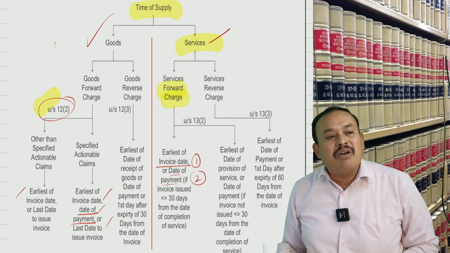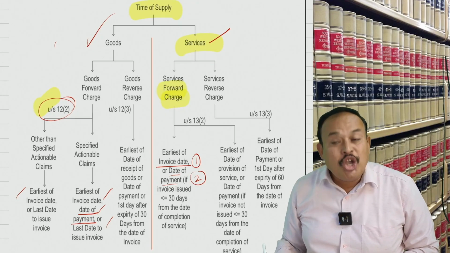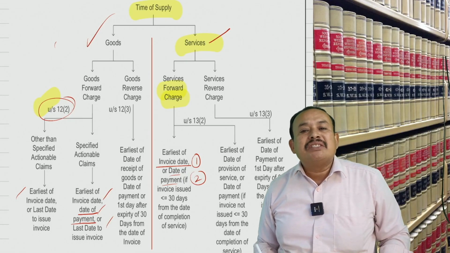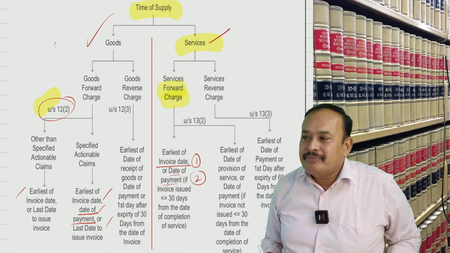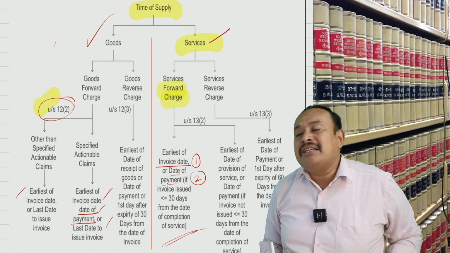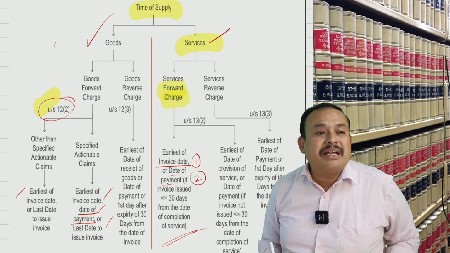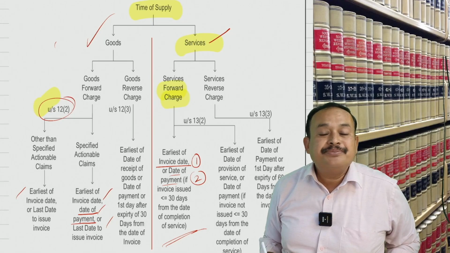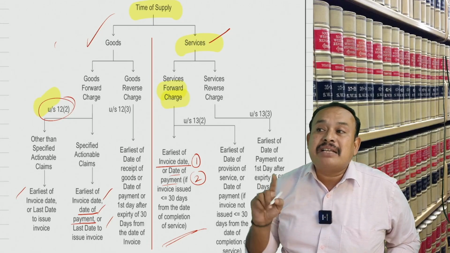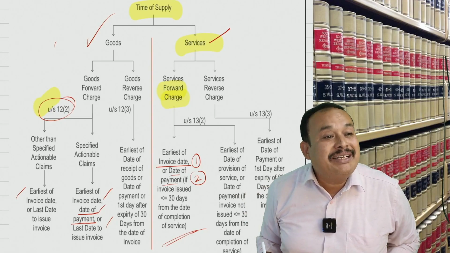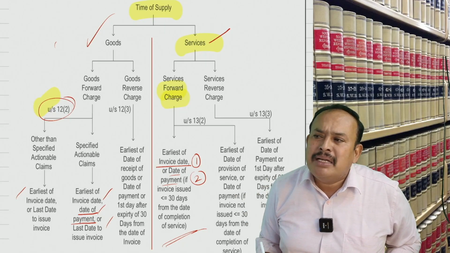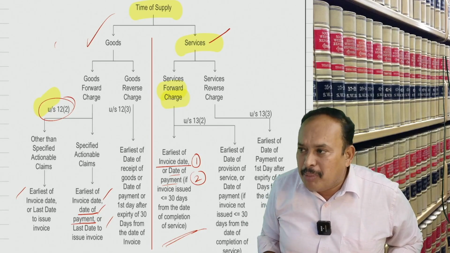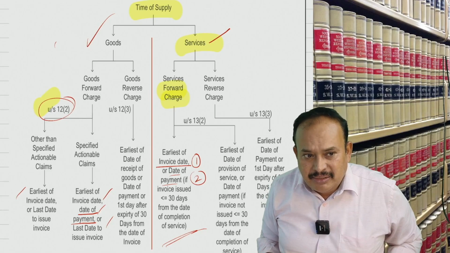Provided the invoice is issued by the supplier of service within 30 days from the date of completion of supply of services, then the date of invoice is relevant to compare with the date of payment. What do you mean by date of payment? Book entry or bank entry, whichever is earlier. You got my point? Is it clear?